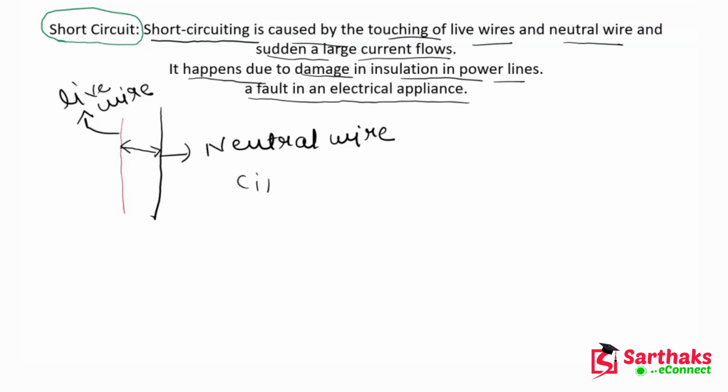Now this can also happen due to a fault in electric appliances. If there is a leakage in your electric appliances, or any part of your appliances is not working properly, then also this short circuit happens. I hope, guys, you understand this. Now let's move on to the next slide.